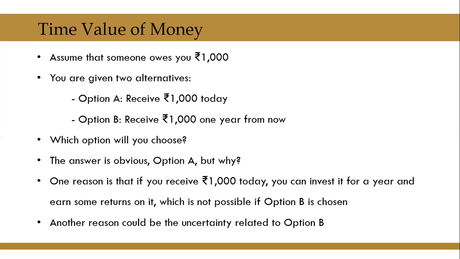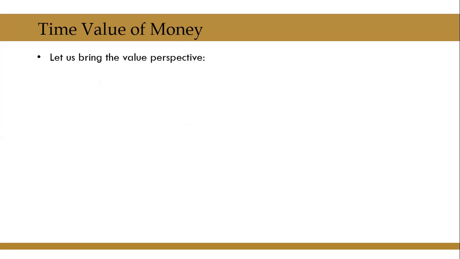So these are two major reasons why, given a choice between receiving an amount today and receiving the same amount on a future day, an individual always chooses to receive the money today.